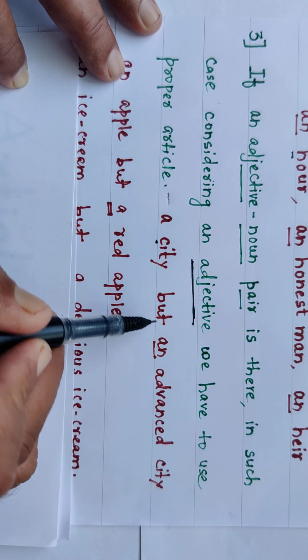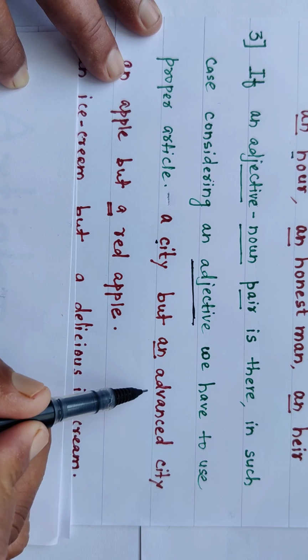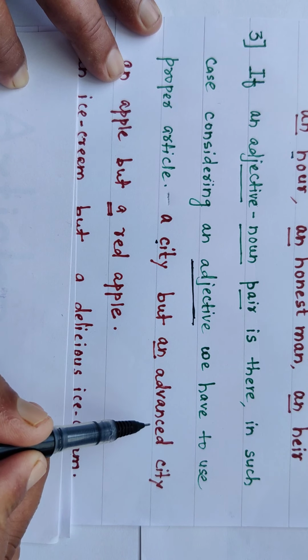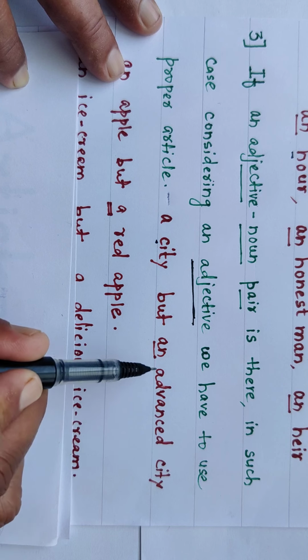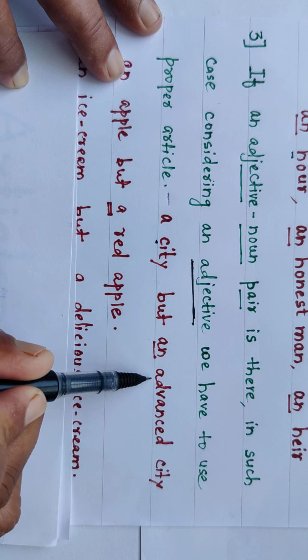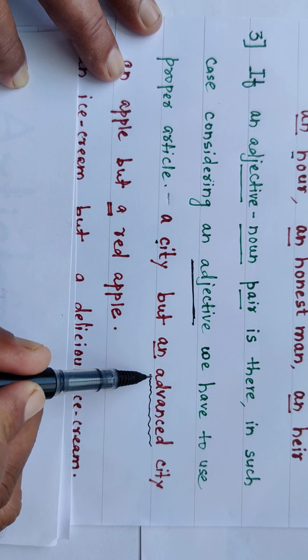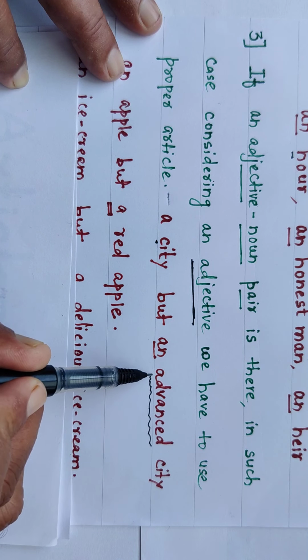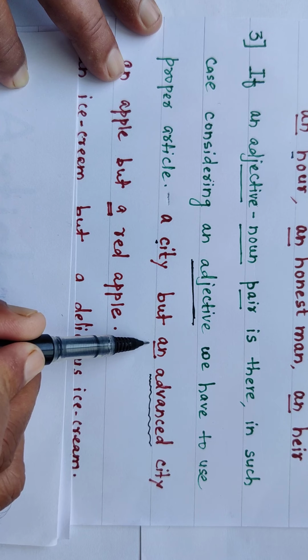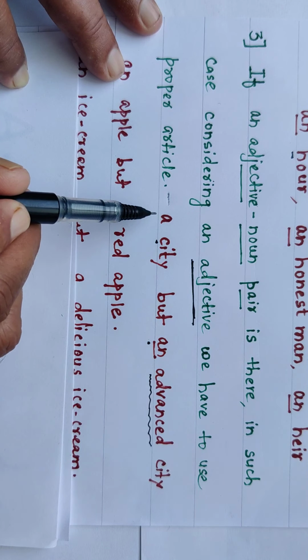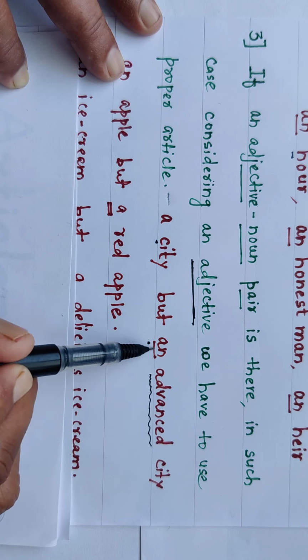No problem. But when there is the pair advanced city, at that time when we have to put an article, we have to consider this word, advanced. Now a vowel sound is created, therefore we are going to put AN before it, not A. Okay, a city, but an advanced city.